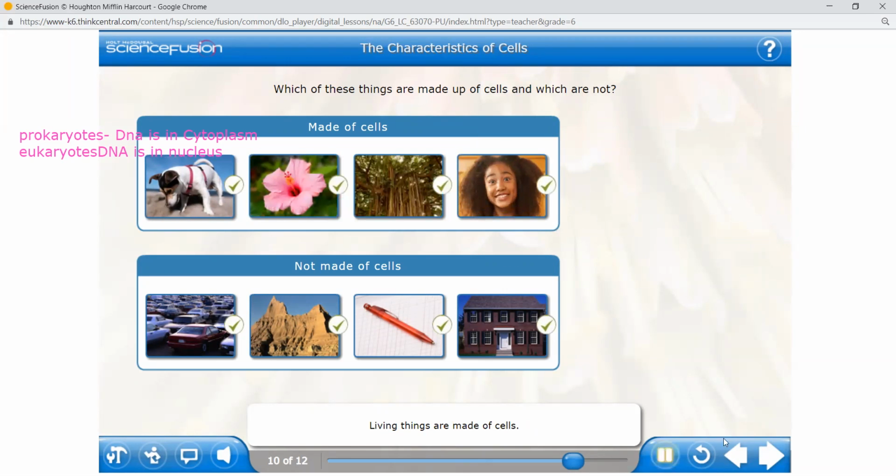Living things are made of cells. Non-living things like plastic, bricks, rocks, and metal are not made of cells.